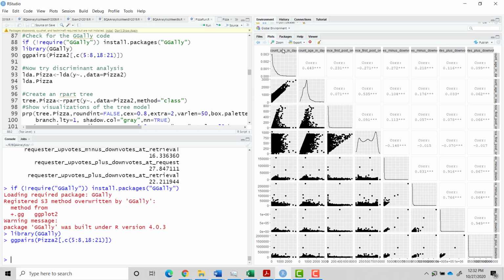Okay, so you see here, these are the two age variables. They're in a band, but they're incredibly highly correlated with one another. And some of these, like days since first post, you can tell that some of these variables are obviously suffering from multicollinearity. So we have to be a little bit careful there.